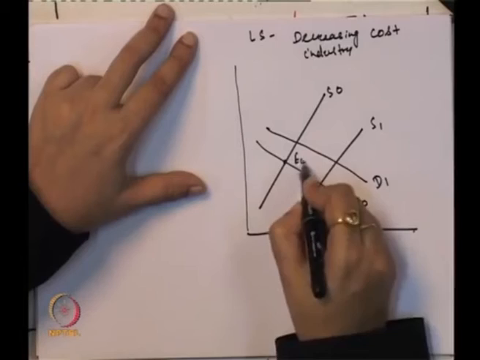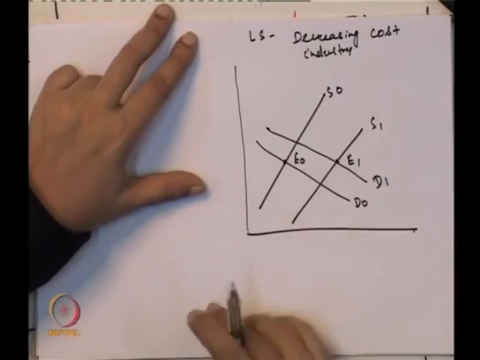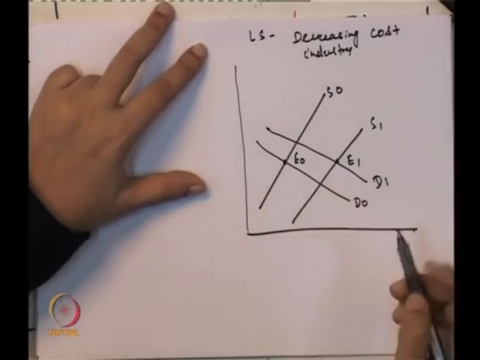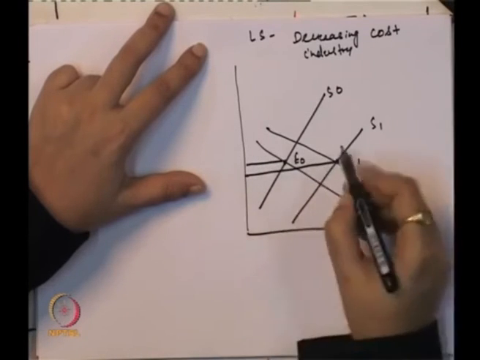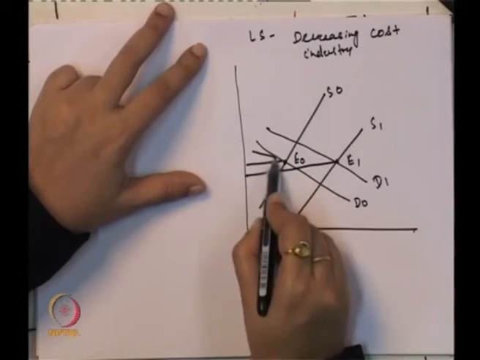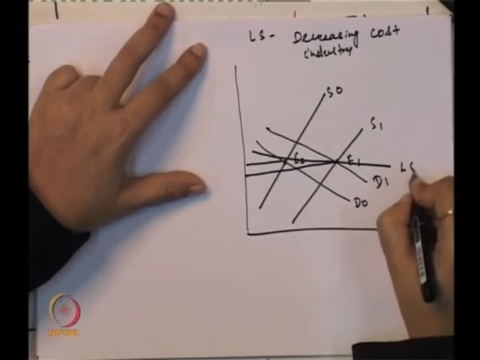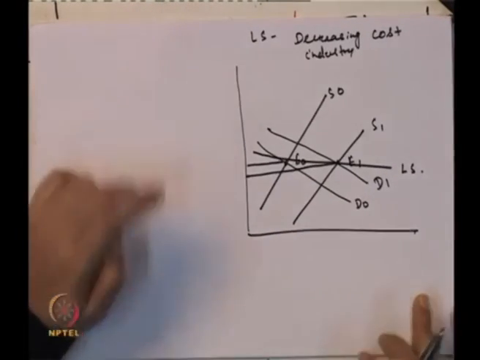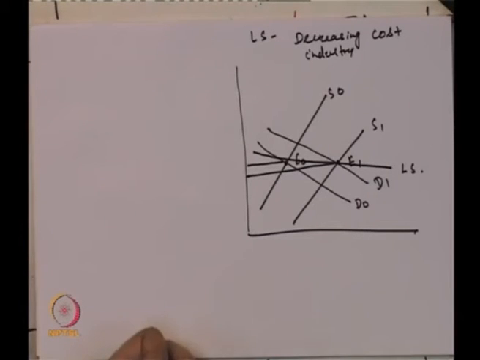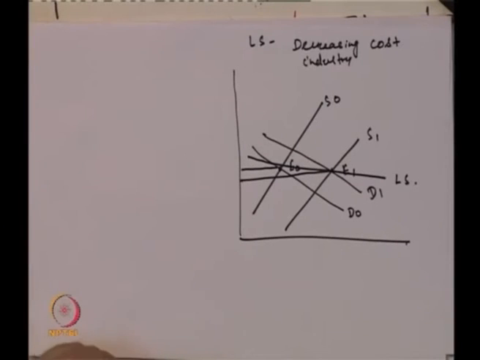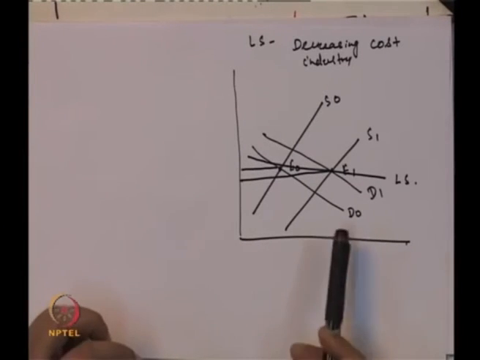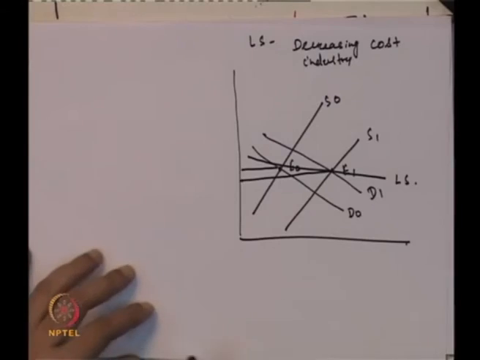So we have E0, we have E1. This is the first equilibrium, this is the second equilibrium, and if you join them, this is our long run supply curve. Because this is a decreasing cost industry, expansion is at a decreasing cost per unit, and that is the reason we get a downward sloping long run supply curve in case of the decreasing cost industry.